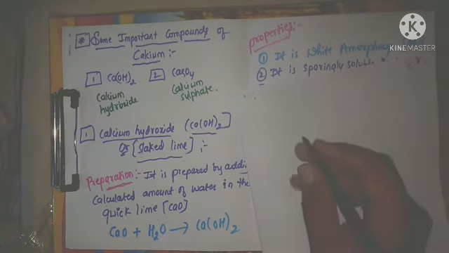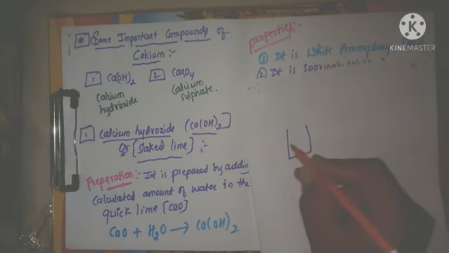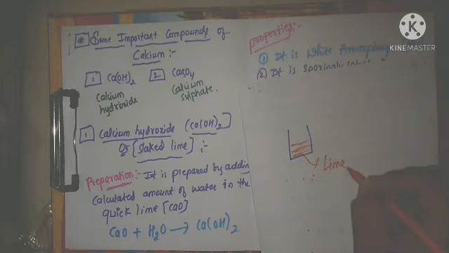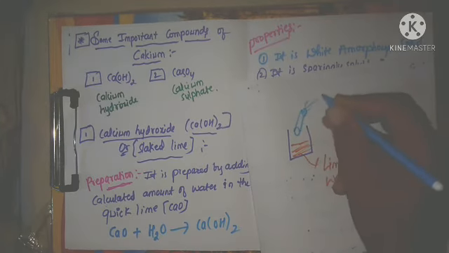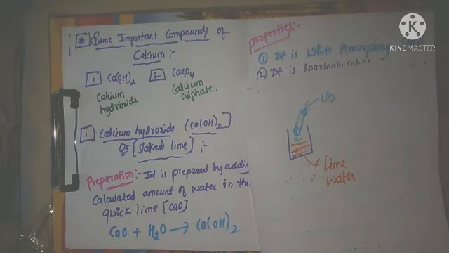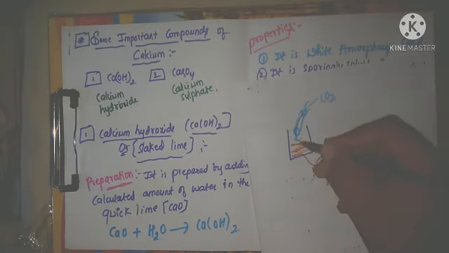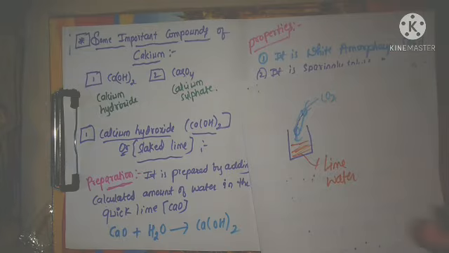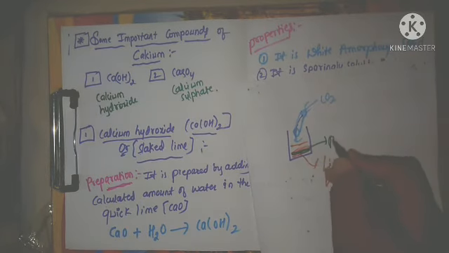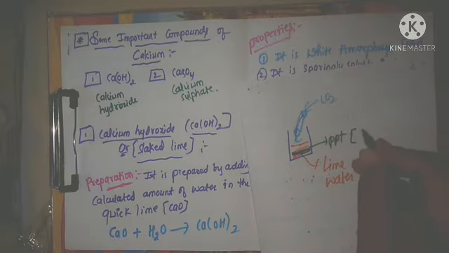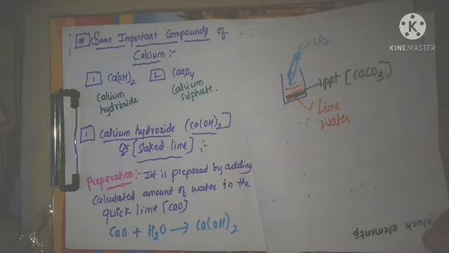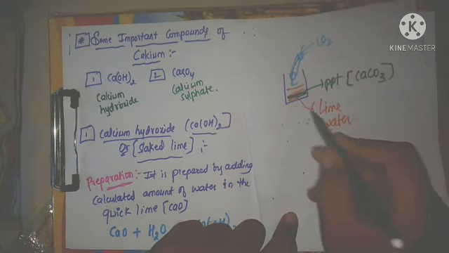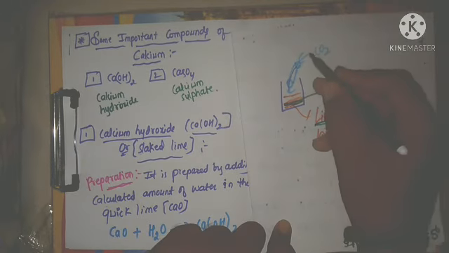Now, if this beaker is filled with lime water, means aqueous solution of calcium hydroxide, and we pass carbon dioxide gas through this pipe, there is a formation of precipitate, and this precipitate is calcium carbonate. I will write the reaction.